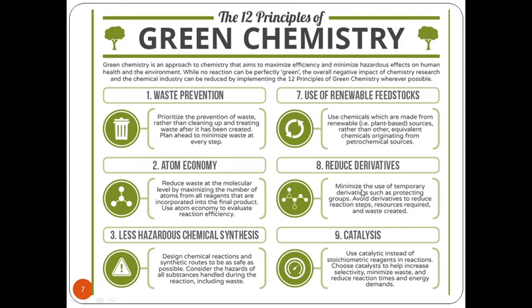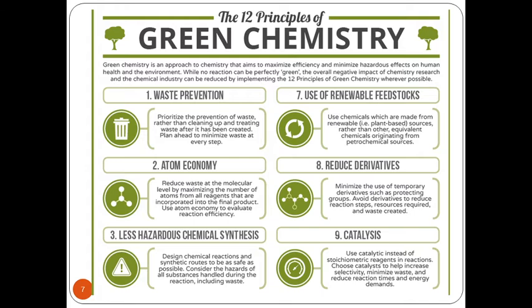That means instead of utilizing such protecting groups and then activation of a particular functional group, if we could design the synthesis in such a way that there is no need of protection, we can reduce the number of steps, because once we try to protect a functional group, we also have to introduce a step called deprotection. If that complete step is avoided, that means we do not have any temporary derivatives. If there are no temporary derivatives like protection and deprotection of the system, that waste can easily be avoided.